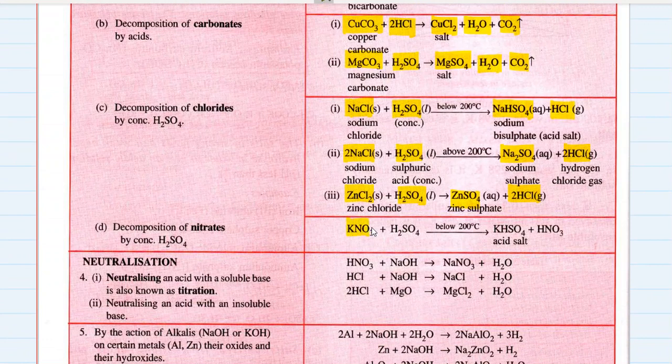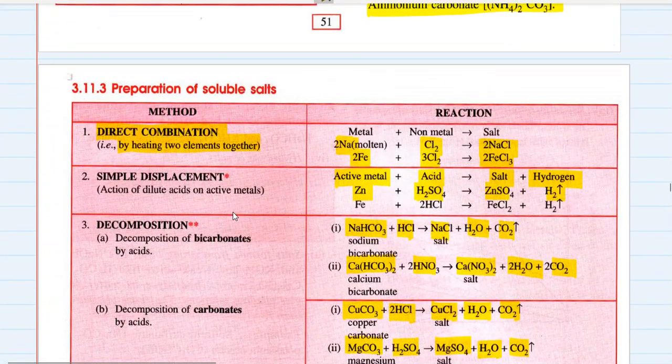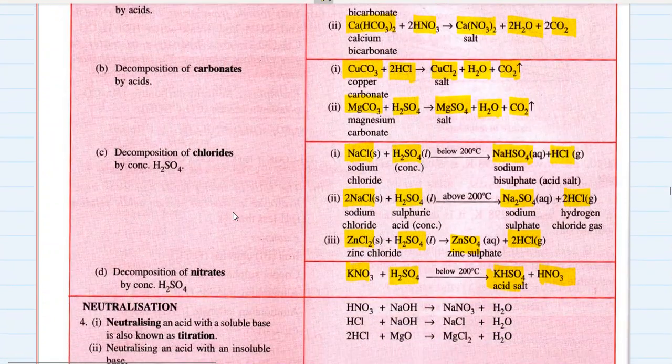Then nitrates also decompose on reaction with acids to form acid salt, just like potassium nitrate reacts with sulfuric acid below 200 degrees Celsius to give potassium hydrogen sulfate, an acid salt, plus nitric acid. So decomposition is one more method for preparing soluble salts, along with direct combination and simple displacement.